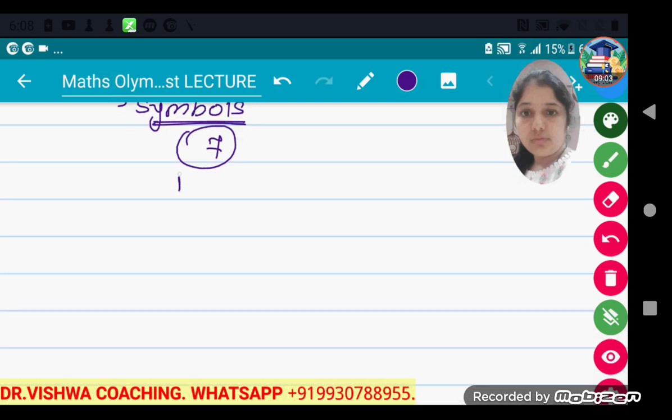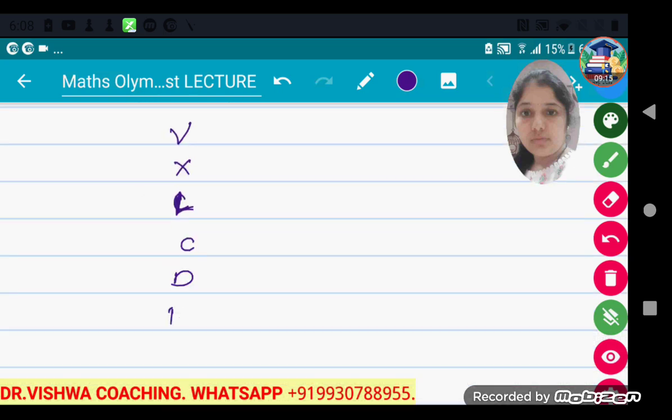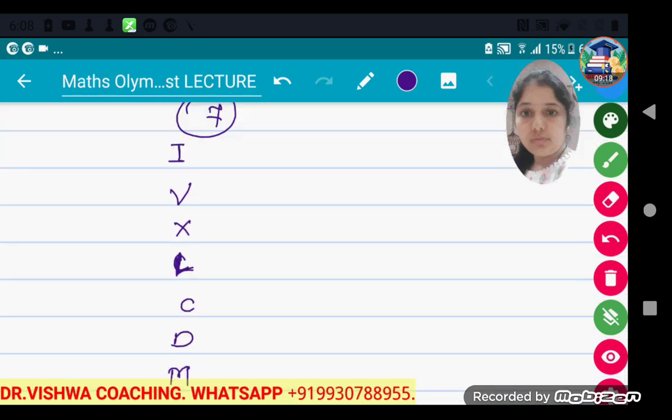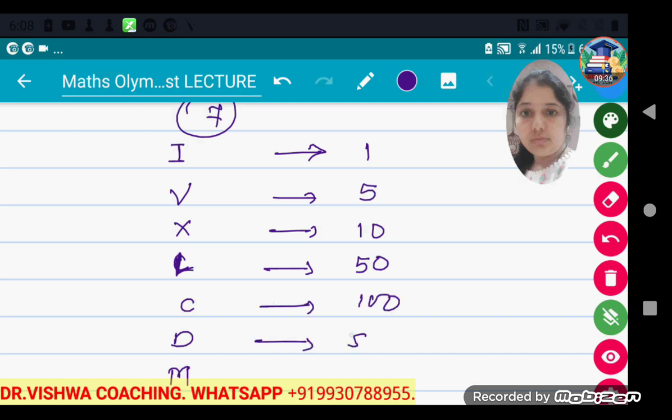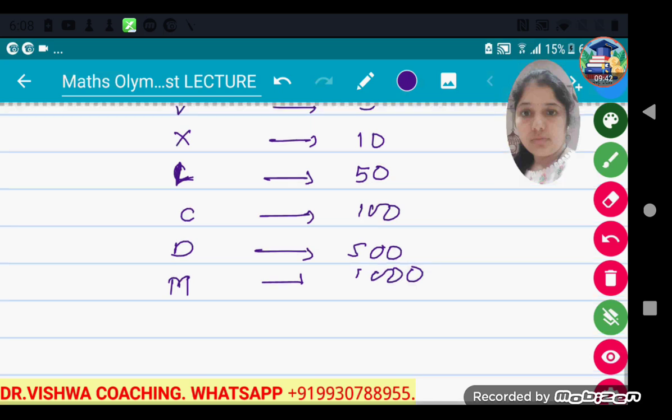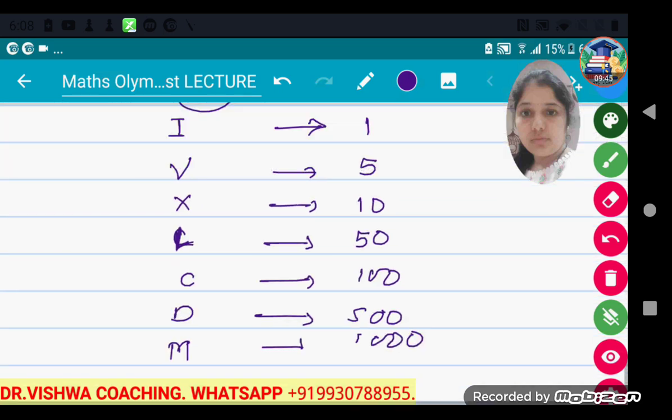The first symbol is I, second is V, third is X, fourth is L, fifth is C, then D, and last is M. Now I means our Hindu Arabic number 1, V represents 5, X represents 10, L represents 50, C represents 100, D represents 500, and M represents 1000. Any number can be written by only these 7 symbols.